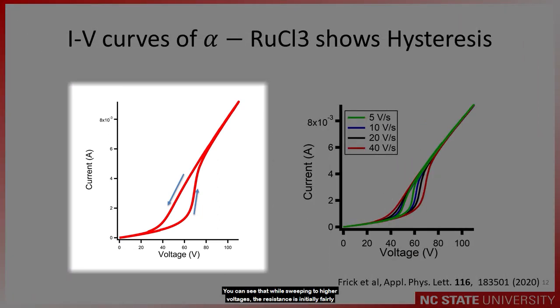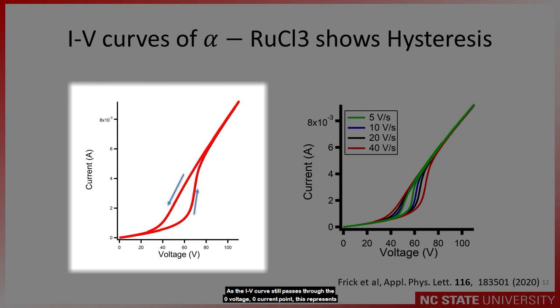You can see that while sweeping higher voltages, the resistance is initially fairly high, and after some threshold is reached, we see a sudden drop in the resistance until the 10 kiloohm series resistor dominates. On the backward sweep, the series resistor continues to dominate well below the threshold voltage. It's not until much lower in voltage that the resistance of the sample begins to dominate again.